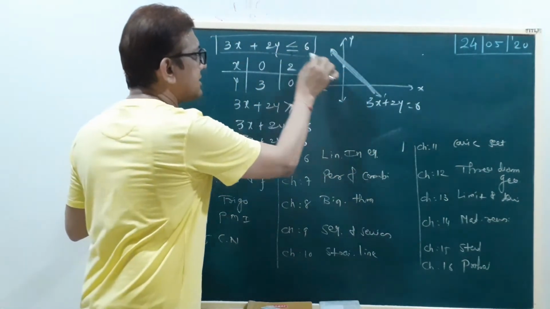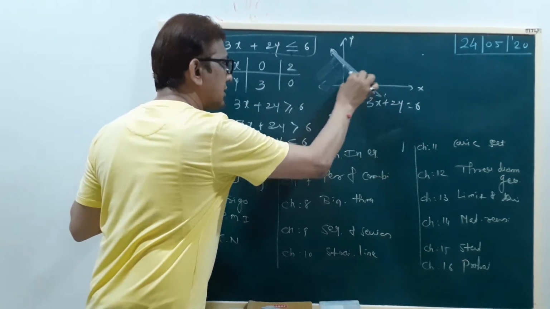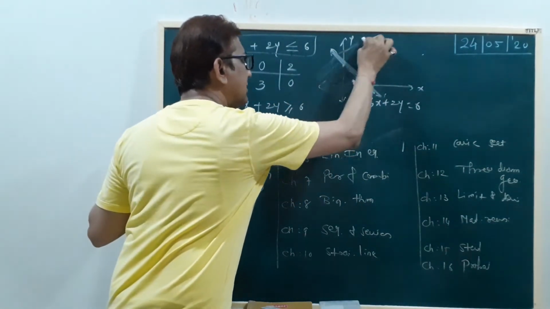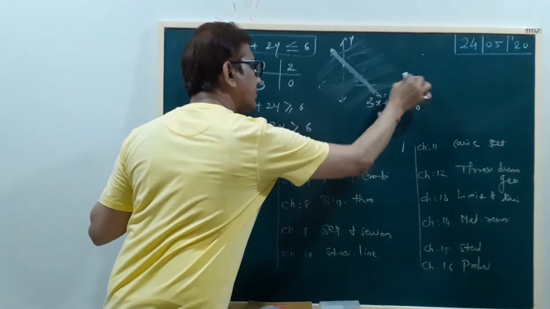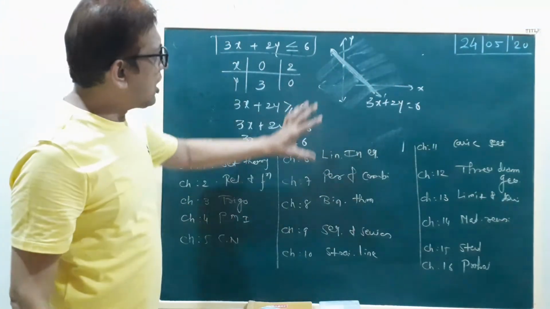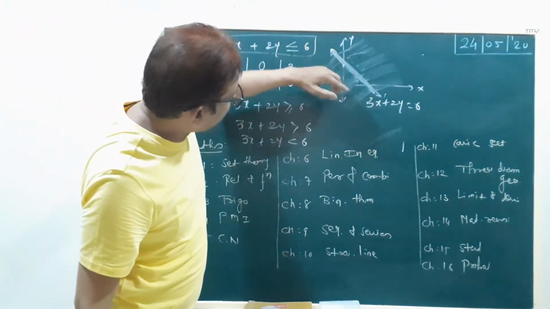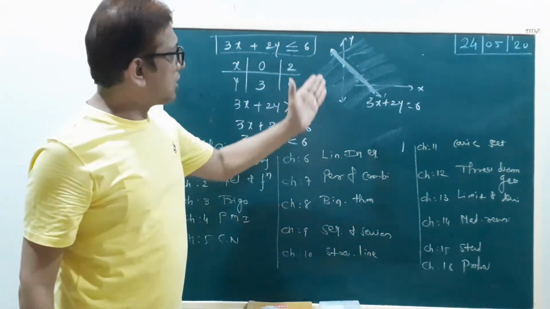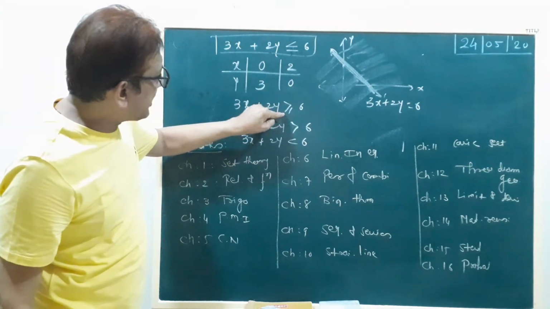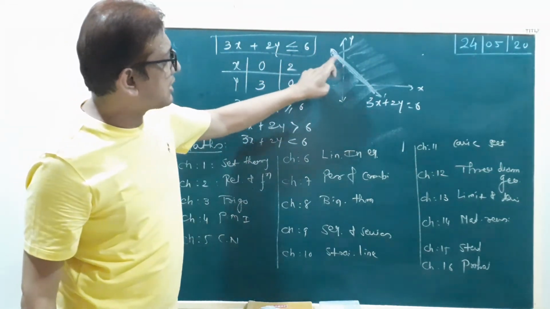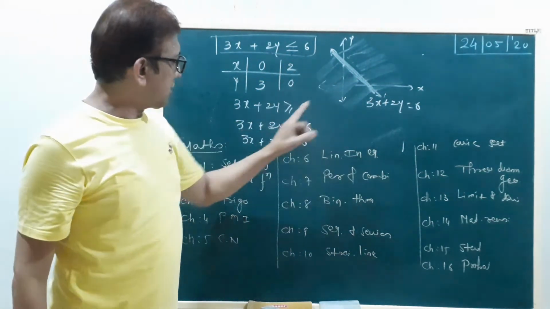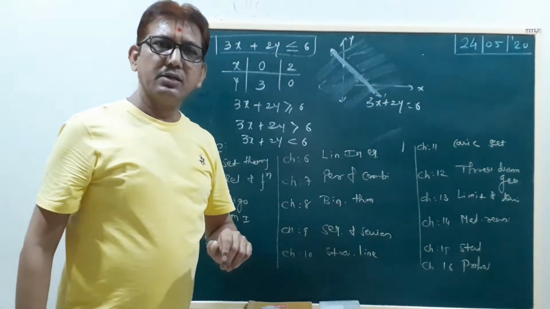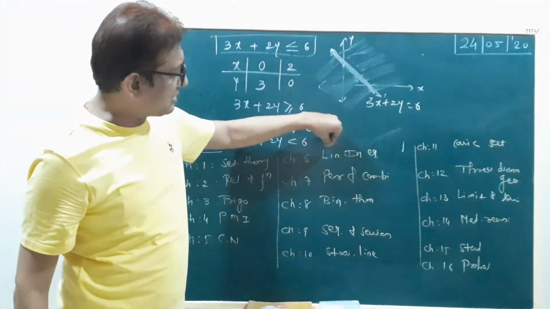If less than, then this portion; if greater than, then this portion. Not on the line. If greater than or equal to or less than or equal to, then you can include the line. But only less than or greater than, then only one side of the portion. We discuss it in detail in this chapter.